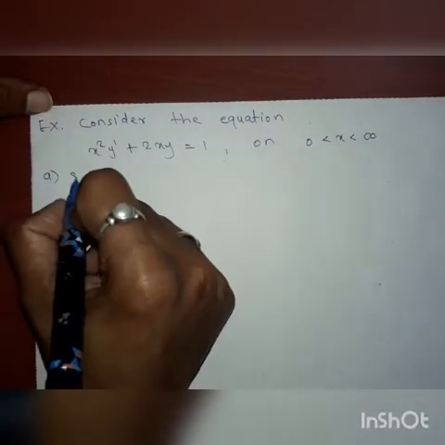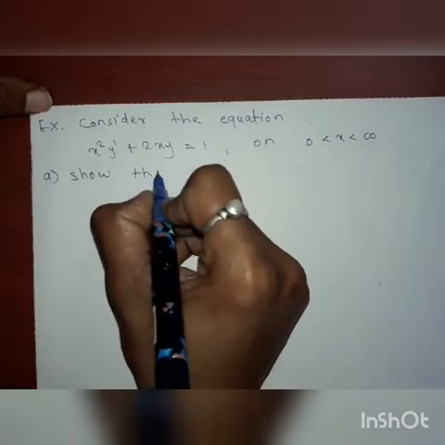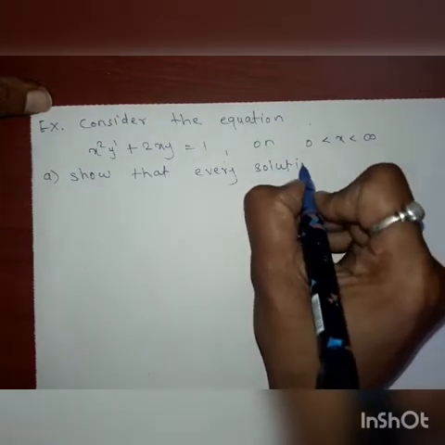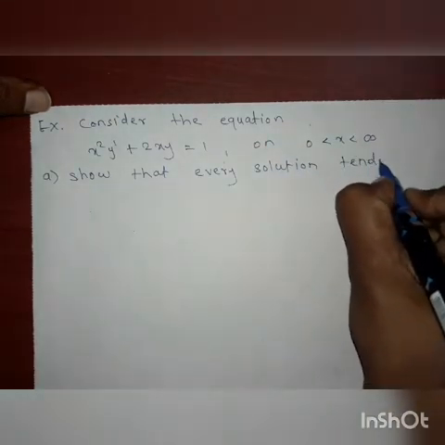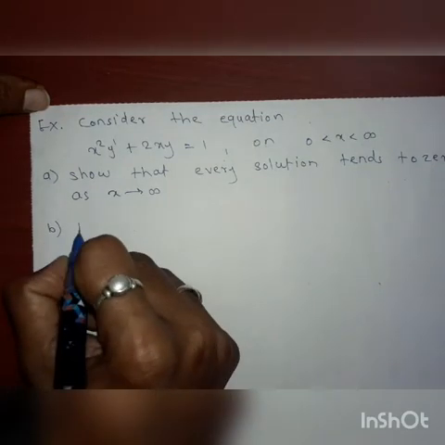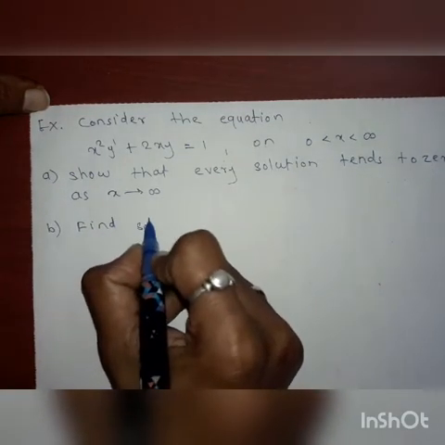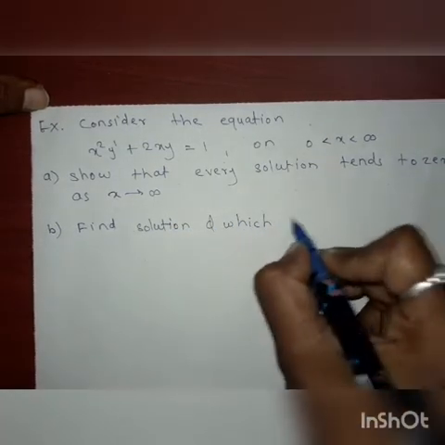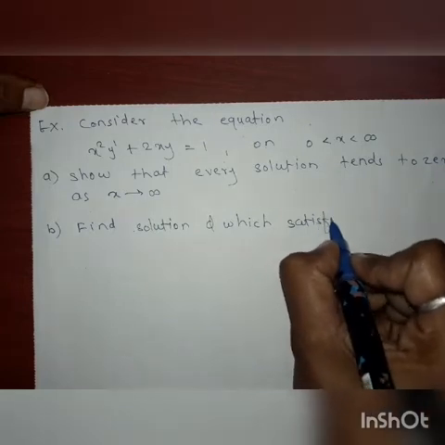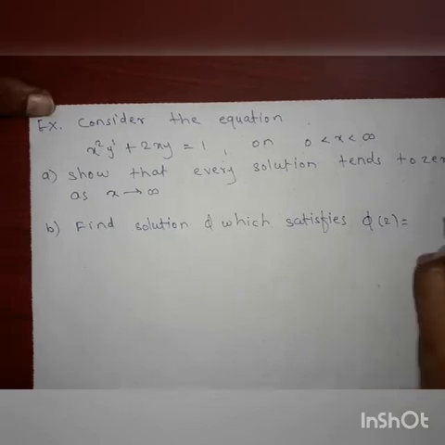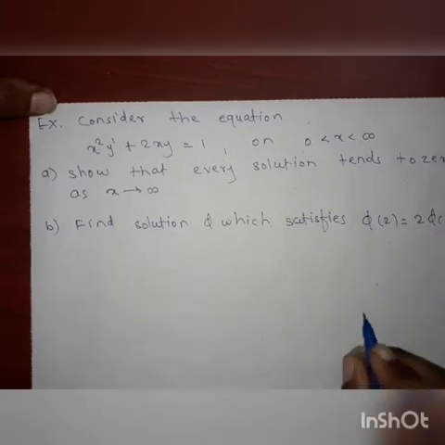First condition, show that every solution tends to 0 as x tends to infinity. And second, find a solution phi which satisfies phi of 2 is equal to 2 phi of 1.